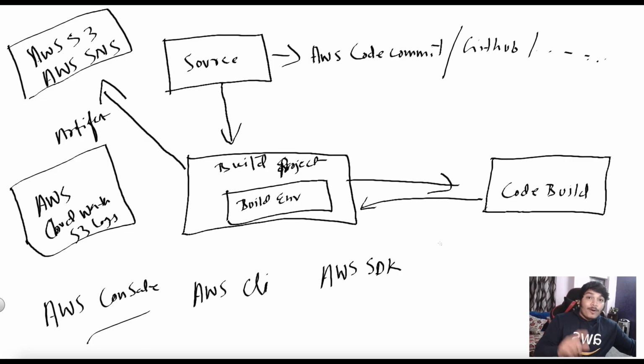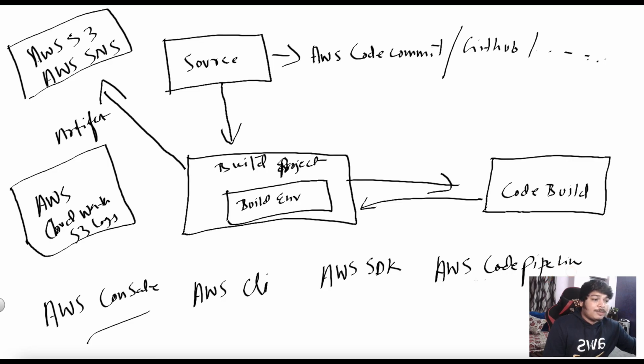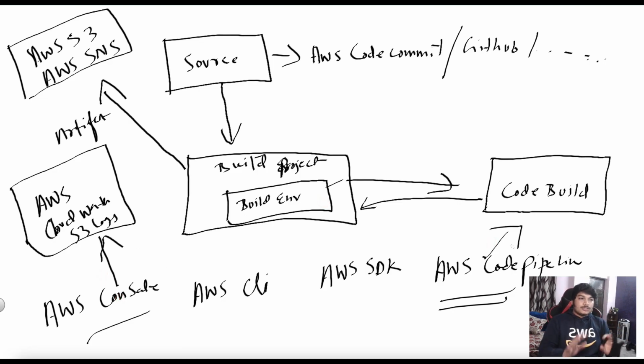Also, you can manage this entire build process from AWS CodePipeline. I will explain CodePipeline in the next session, so be sure to watch that one. So from the console, the CLI, or the SDK, you can manage all of that.